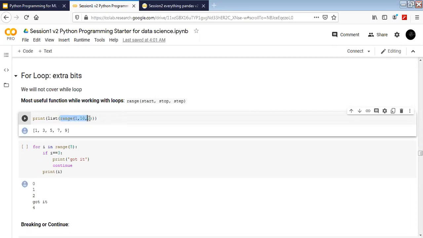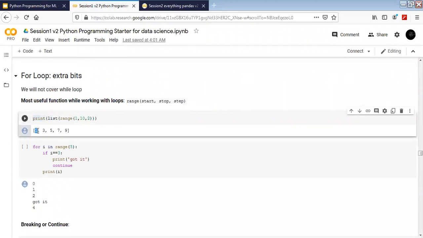What range does is it gives us an iterator. It's a Python object kind of thing, and it doesn't help us in any way by itself. But if you want to see how it looks, we have to wrap it in the function called list. We have to convert it into a list, then we'll be able to print it. So this is how range works.